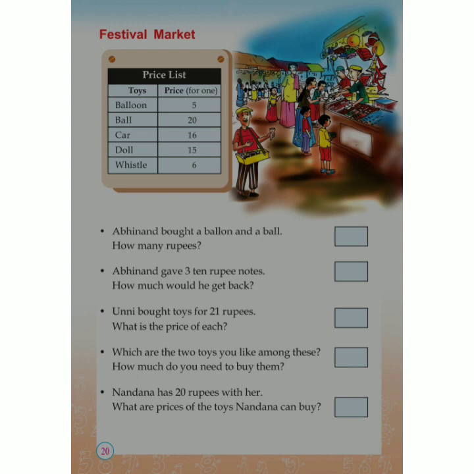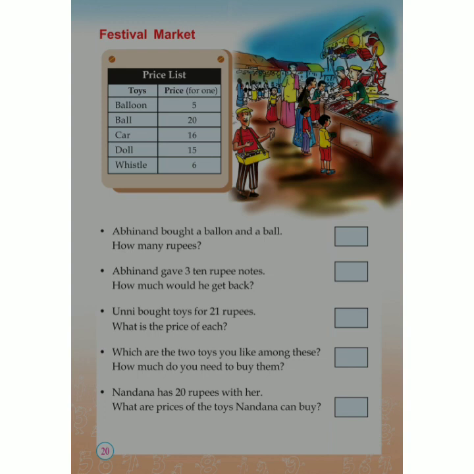Okay. So now Abhinand gave 3 10 rupee notes. How much would he get back? So Abhinand gave 3 10 rupees. That means 10, 10, 10. That is 30 rupees to the shopkeeper. Okay. So how much would he get back? Abhinand only bought balloon and ball. The price of balloon and ball is 25. He gave 30 rupees to the shopkeeper. So he will get 5 rupees back. Isn't it? He will get 5 rupees back.